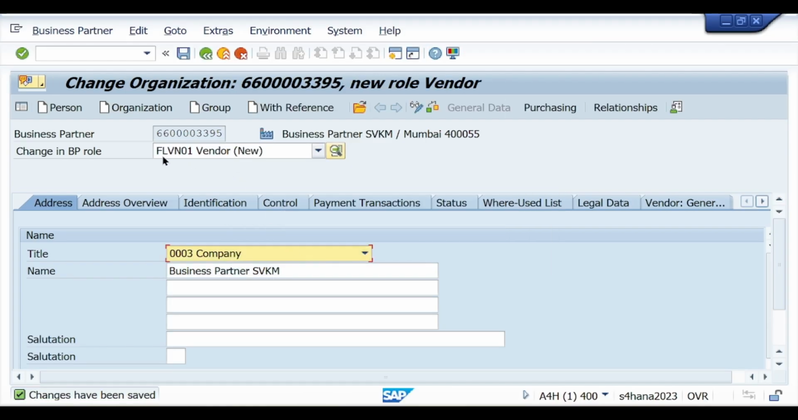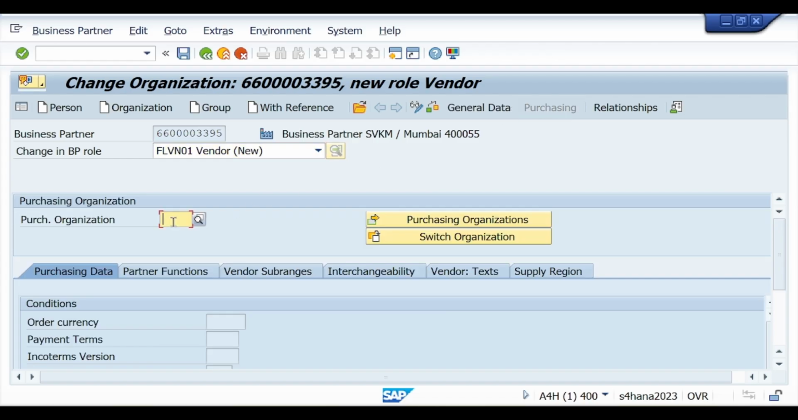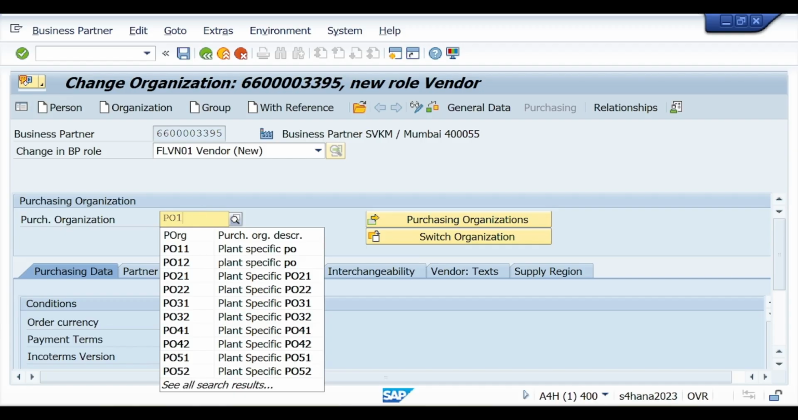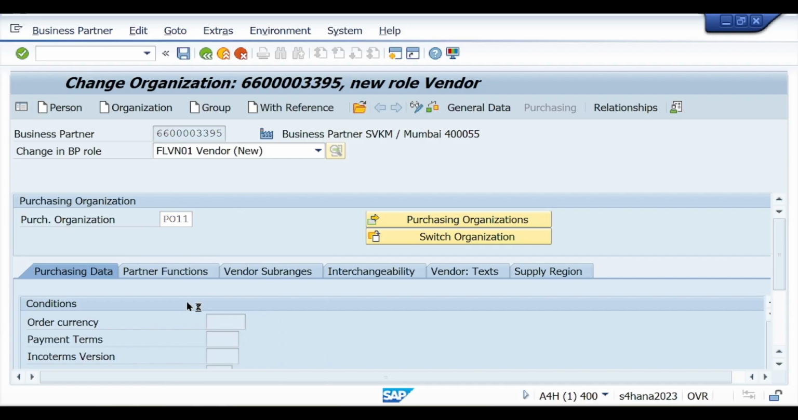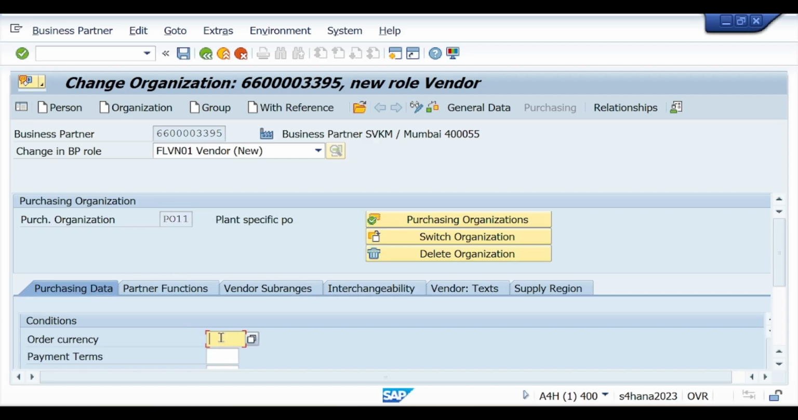Now when you select FLVN01, you will see a purchasing icon coming on your right side. So click on this purchasing. Now enter your purchasing organization, that is PO11. Press enter. Order currency, INR. Payment terms 0001. This way you have to enter all the information.